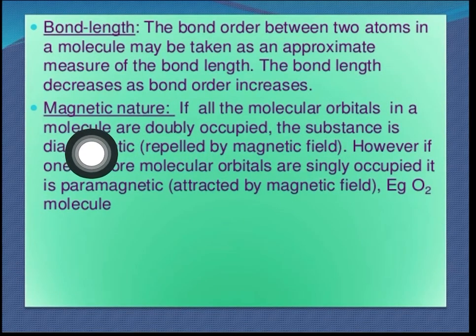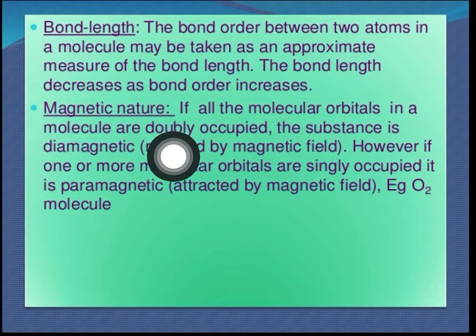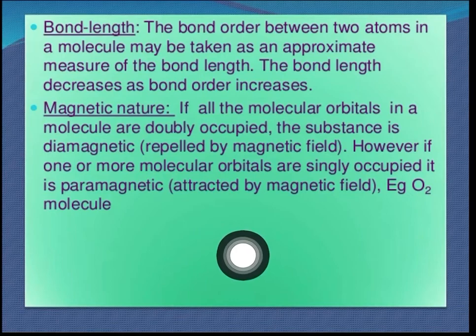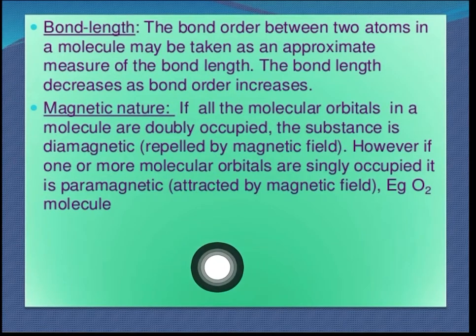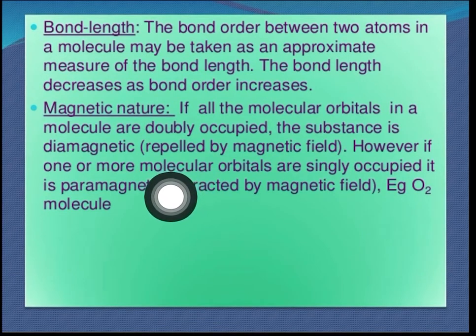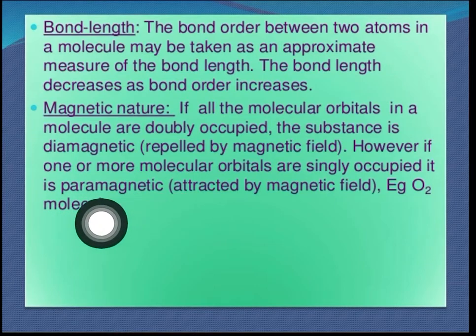Okay, next one that we are going to see is all about magnetic nature. That depends upon the number of electrons present. अगर बाहर का electron is paired, not a single electron is there and everything is paired, then it is considered as diamagnetic. And if one electron is present, सबसे बाहर अगर एक इलेक्ट्रॉन रह जाता है ऑर्बिट में, then it is known as paramagnetic.